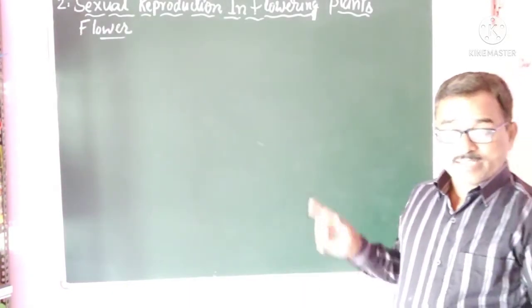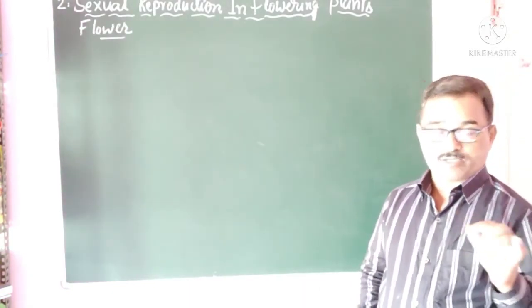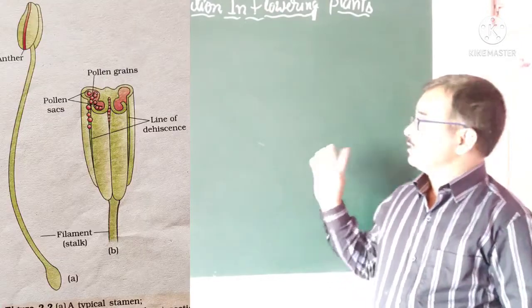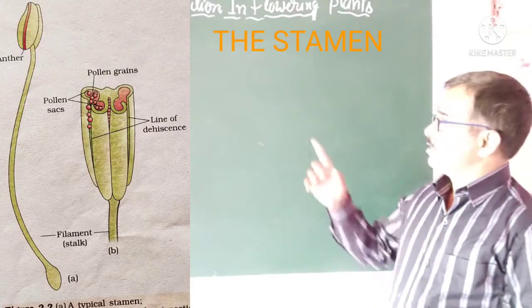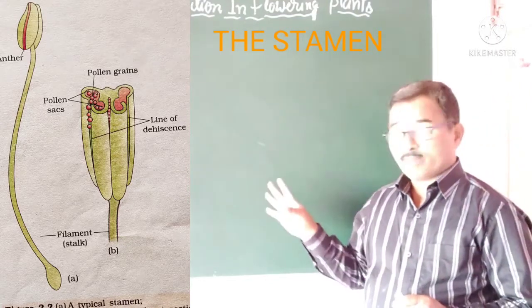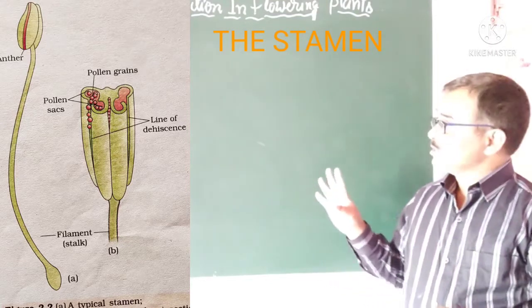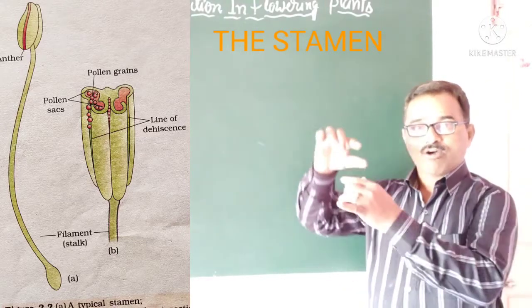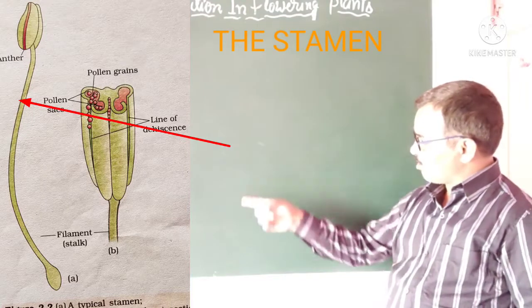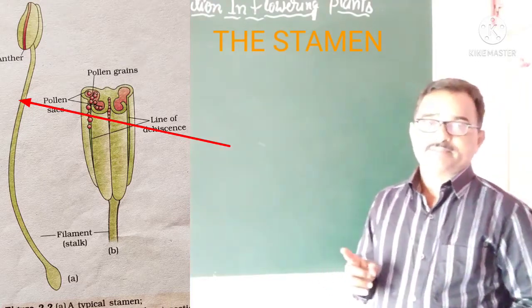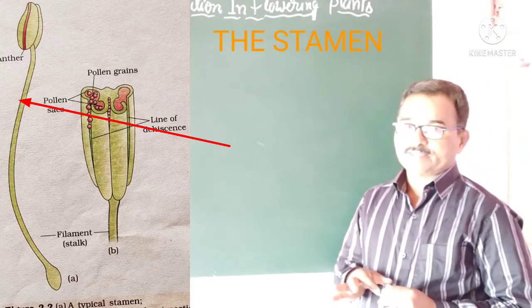Yes, the androecium represents the male sex organ of the flower, and the units of the androecium are called stamens. Look at the structure of a stamen. A typical stamen consists of three parts mainly. It has a long stalk. Look at this, the long stalk. That long stalk is called the filament.